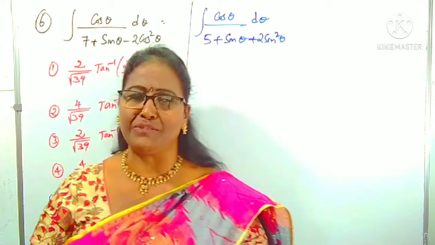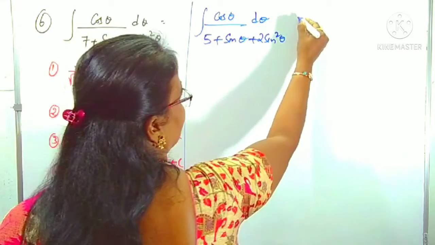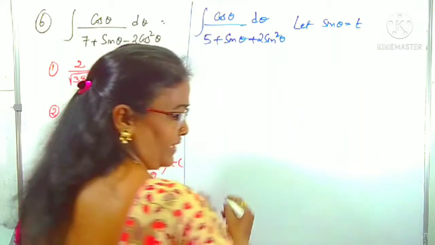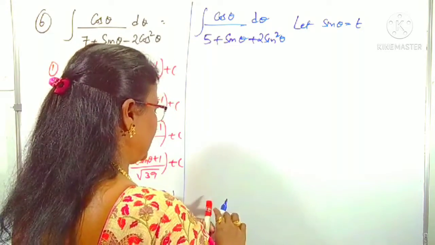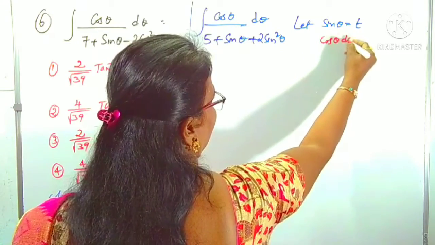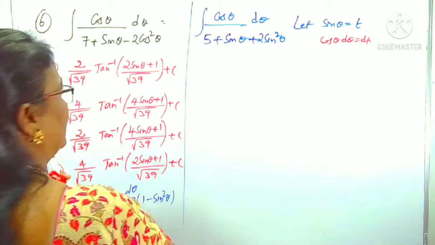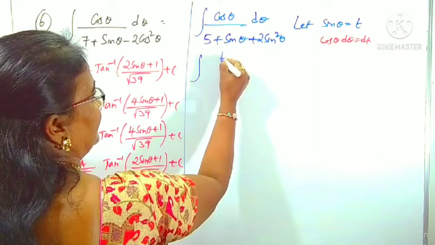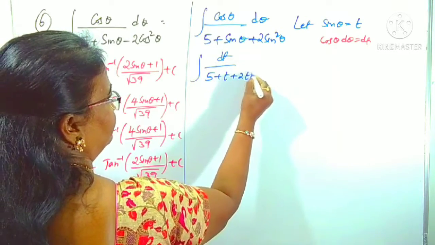Yes, exactly, substitution method. What substitution do you have to take? Yes, we can take sin theta as t. Let sin theta be t. Okay, what is the sin theta derivative? Sin theta as t, then sin theta derivative cos theta d theta is dt. In place of cos theta d theta, we can write dt, and sin theta is t. Now it becomes dt by 5 plus t plus 2t square.